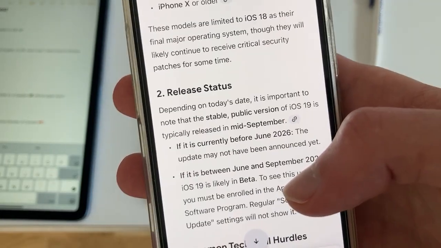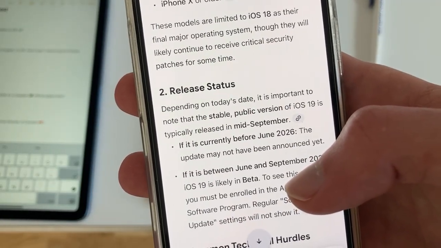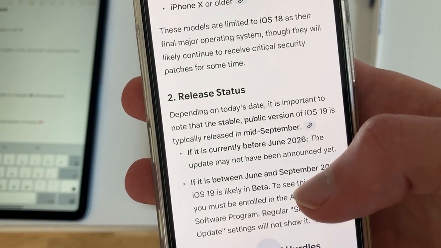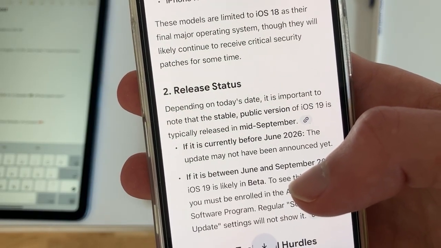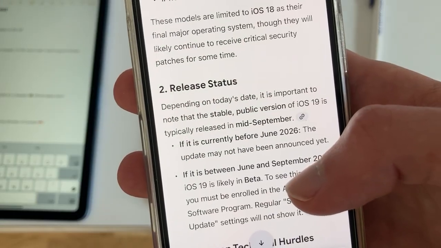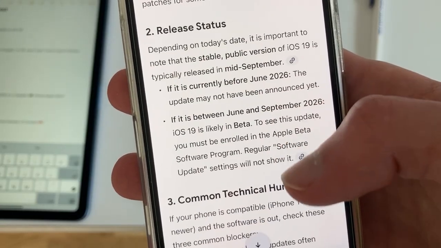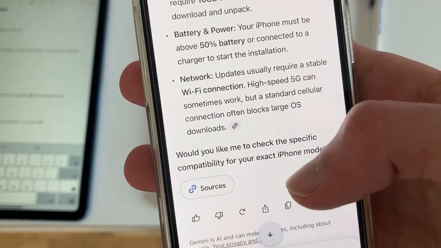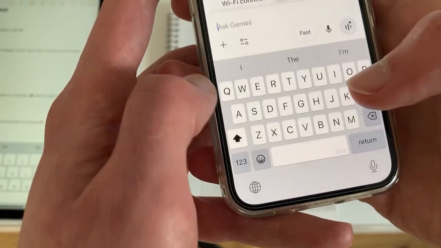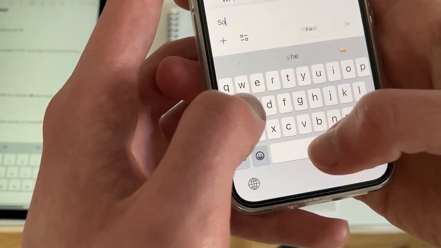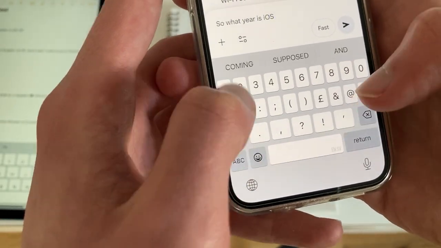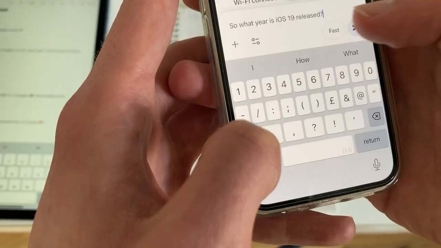It is worth noting that the stable public version of iOS is typically released in mid-September. If it is currently before June, the update may not have been announced yet. Okay, so what year is iOS 19 released?